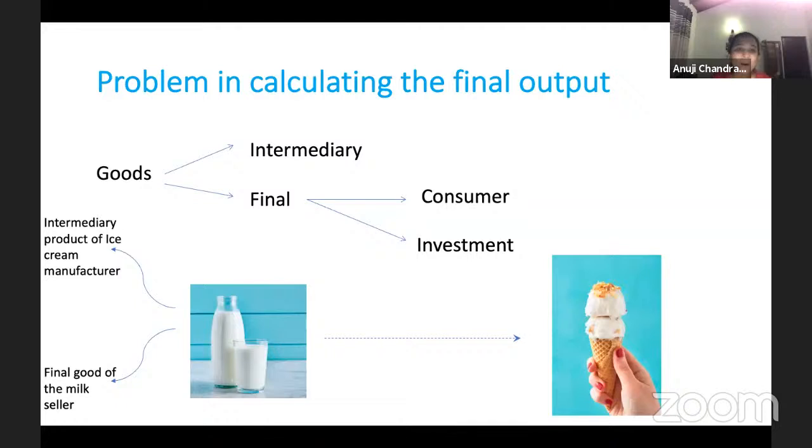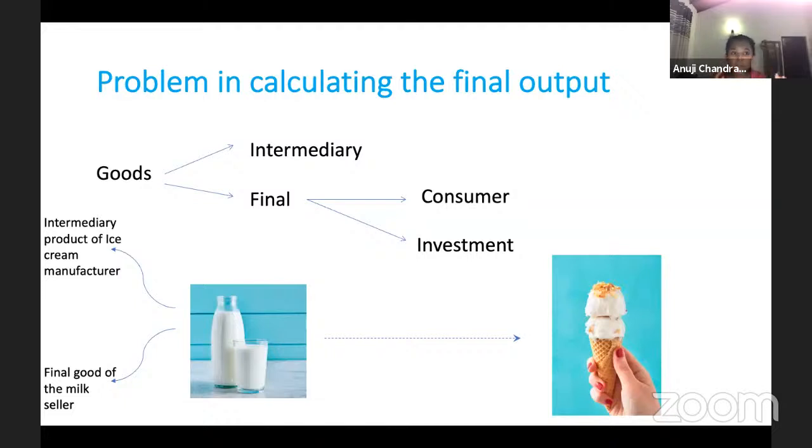Problems in calculating the final output. Now, like I said, if you look around wherever you are, you can see there are chairs, tables, water bottles, cups, mugs, pens, pencils. All of these are final output, guys. So when we talk about these goods, we can categorize them into two types called final and intermediary.